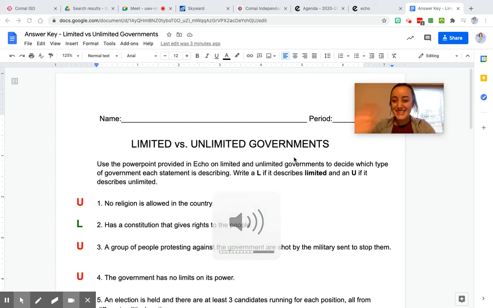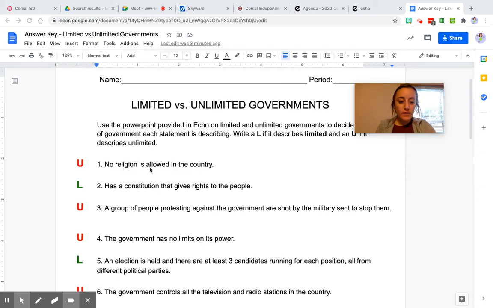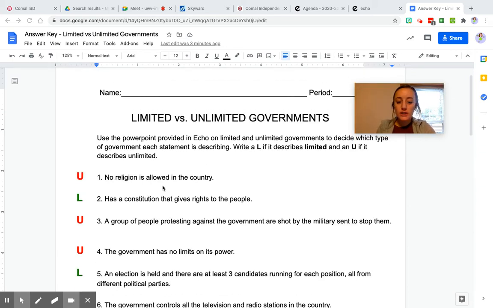Okay, hi students. We're going to go over the answers for limited versus unlimited governments. For number one, no religion is allowed in this country. That means that the government has unlimited power. So I put all of the U's as reds to remind us that that is bad if the government has unlimited power. You don't have to do colors on yours. You can if you want to. But for number one, make sure you have a U for unlimited government.